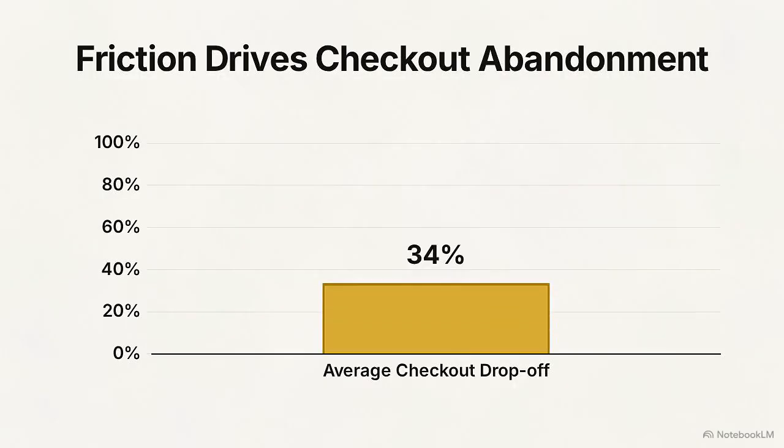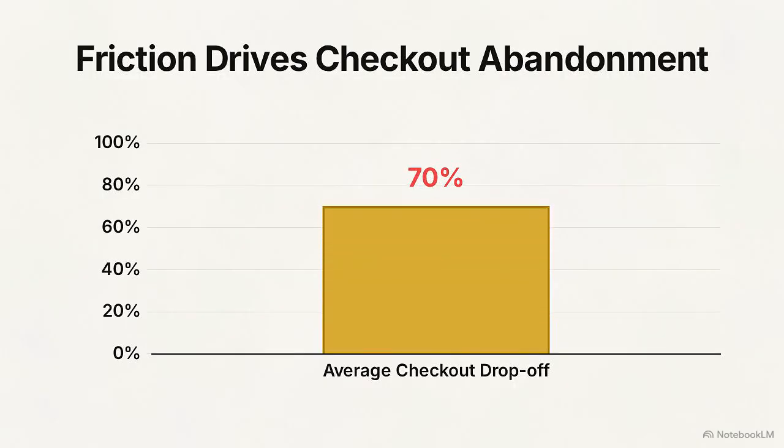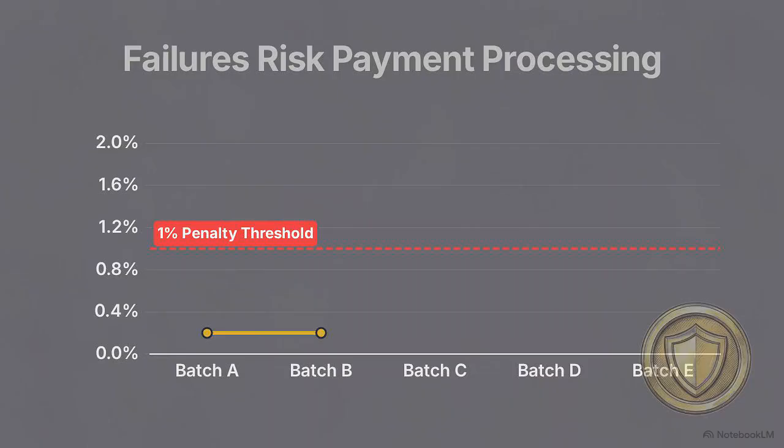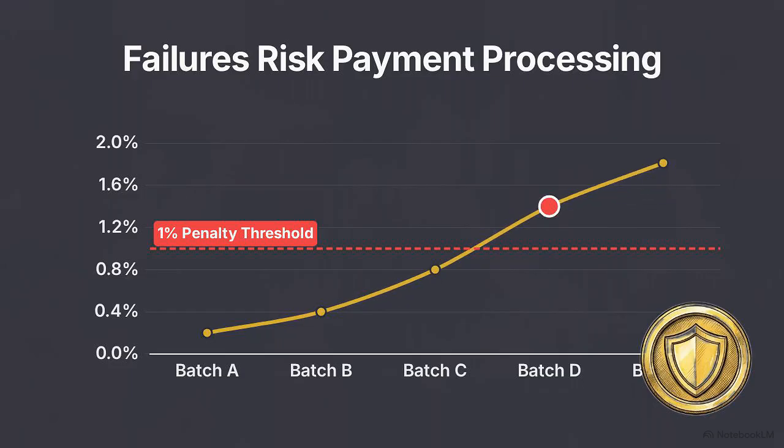This architectural failure has a quantifiable business impact. It contributes to the 70.22% average checkout abandonment rate and the 32% drop in customer loyalty after a single technical glitch. For many retailers, these missing orders push them toward the 1% Stripe chargeback penalty threshold, which can jeopardize their ability to process payments entirely.